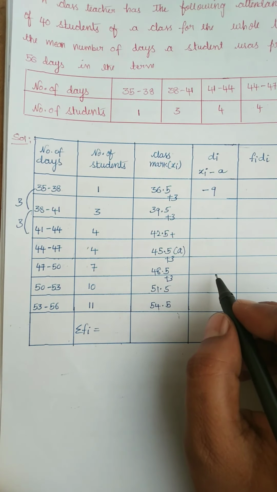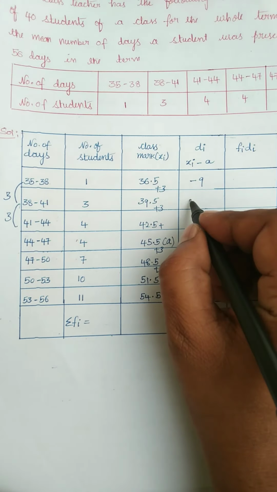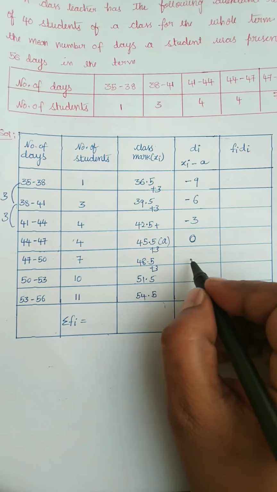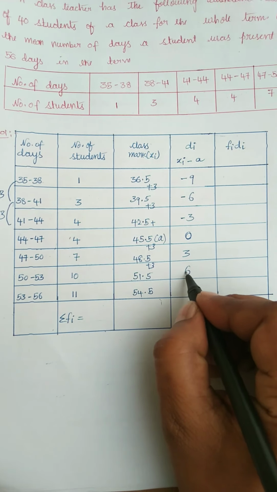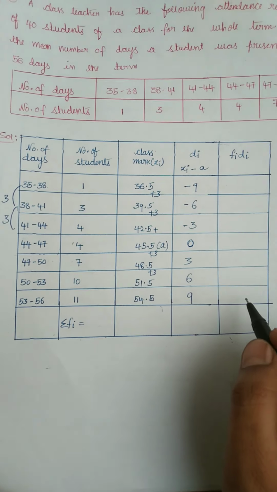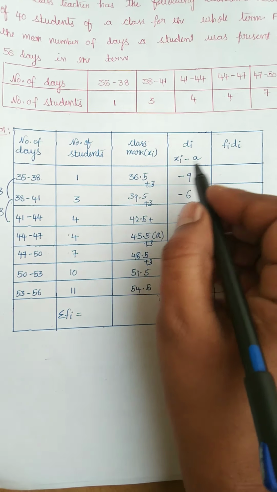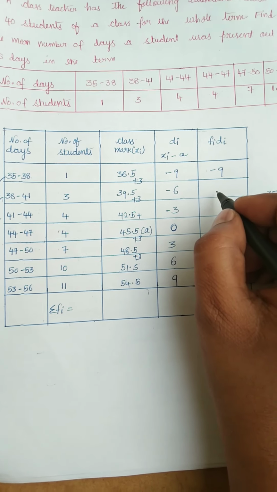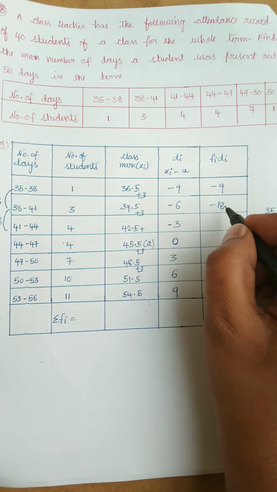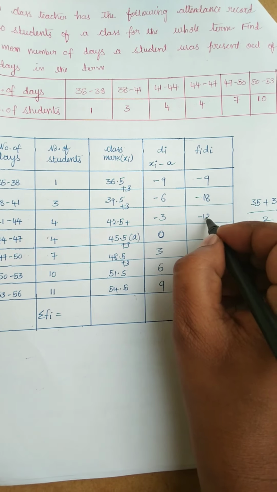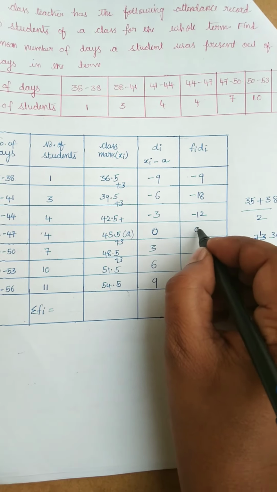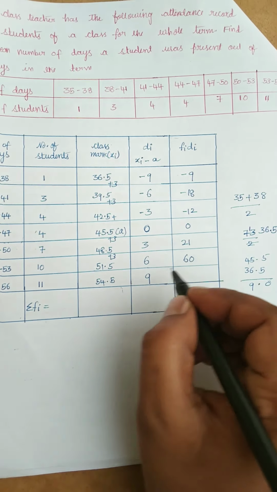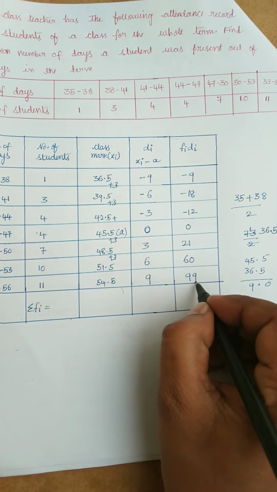Of course, the difference between two successive class intervals is 3, so here also the difference will be 3: minus 6, minus 3, 0, 3, 6, 9. Let us find FiDi. 1 into minus 9 is minus 9, 3 into minus 6 is minus 18, 4 into minus 3 is minus 12, 4 into 0 is 0, 7 into 3 is 21, 10 into 6 is 60, 11 into 9 is 99.